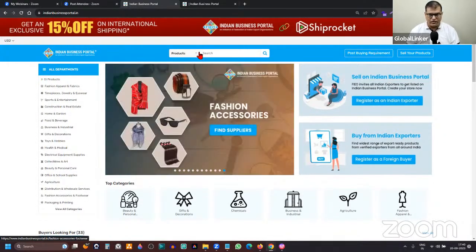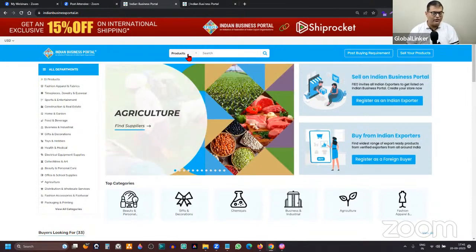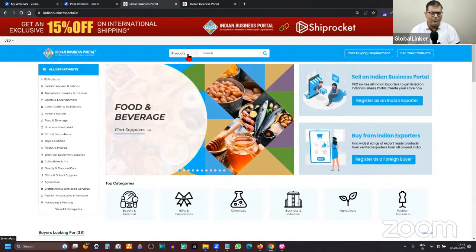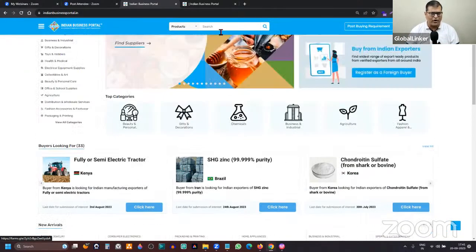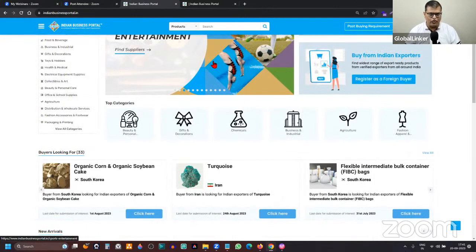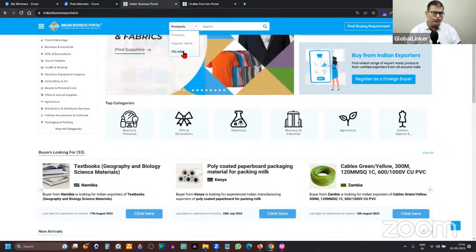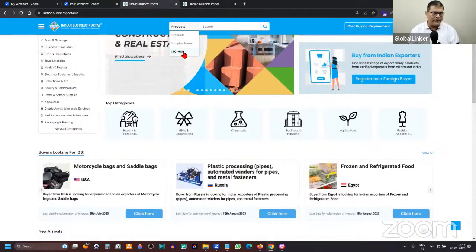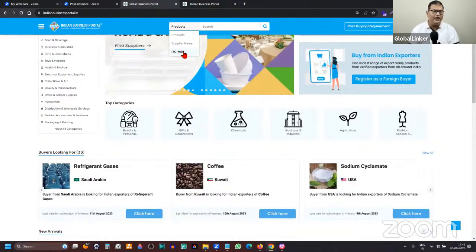Now, even the search on Indian Business Portal is customized to facilitate international business or export. How so? You can see product, which is a common field, right? If you go to any platform, even small websites, you'll have the product search. How am I saying it is unique? If you click on it, there is even an option to search by HS code. So if there's an international buyer looking for exporters from India supplying products for a particular HS code, they can very easily do that.